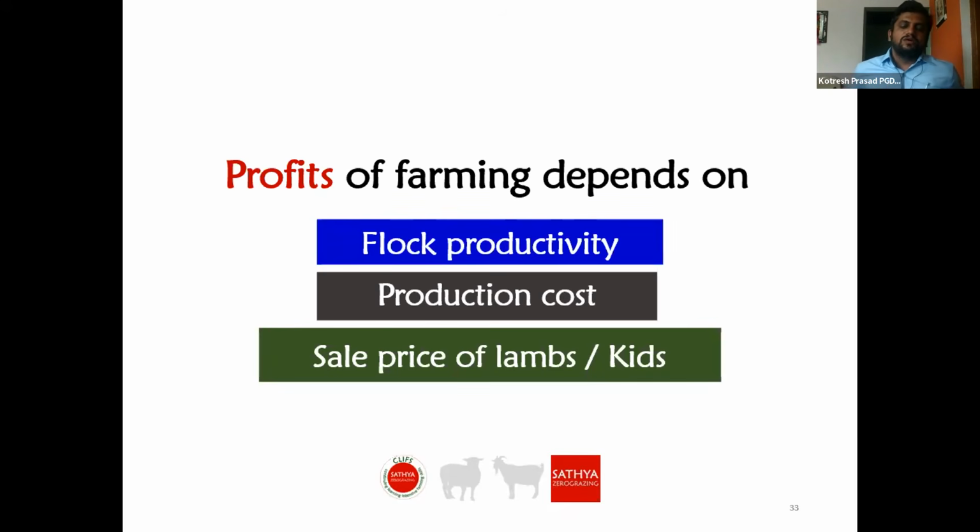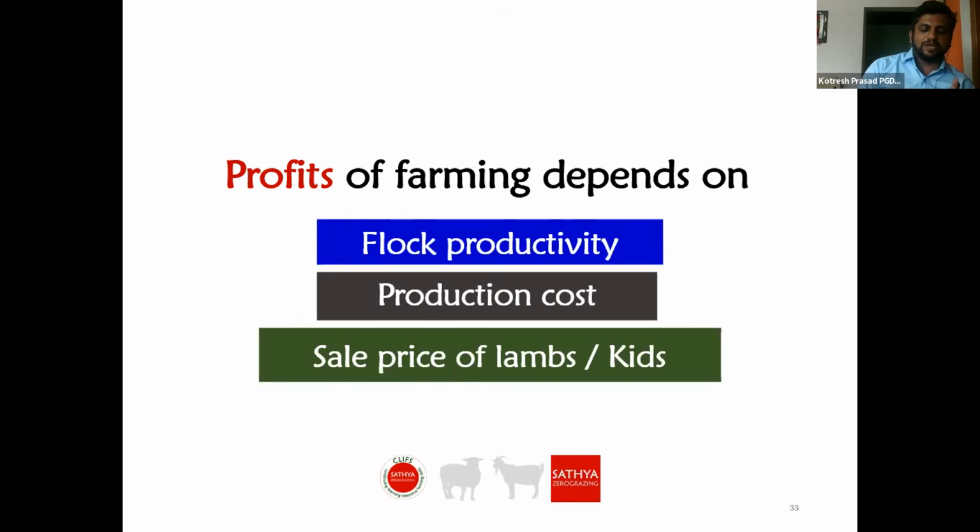Characteristics must be there. In literature, we see the weaning weight or 3 months body weight is 15 kg, whereas in the farmers' fields we are witnessing they are getting more than 20 kg in 3 months lambs. That much productive our animals are.